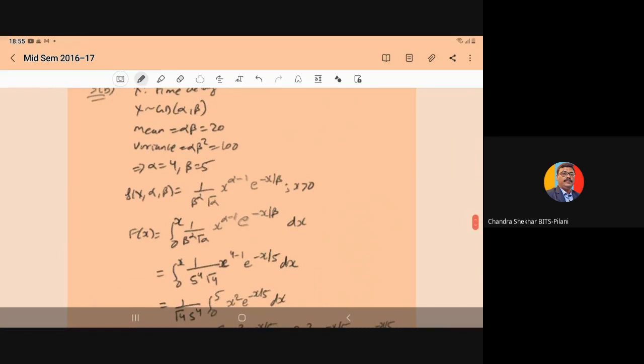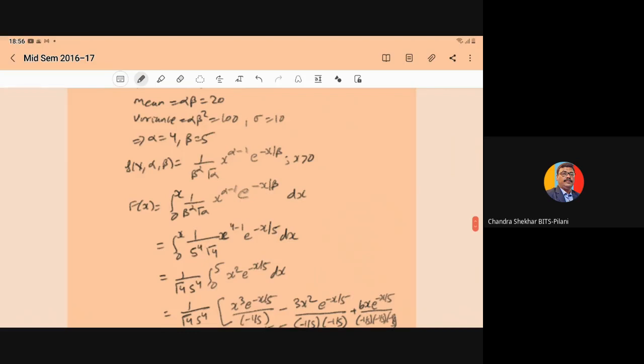Standard deviation is equal to 10, so variance will become 100. And for the gamma distribution, mean is equal to alpha beta and variance is equal to alpha beta square. So alpha beta is equal to 20, alpha beta square is equal to 100. On solving these two equations, you will get alpha is equal to 4 and beta is equal to 5.